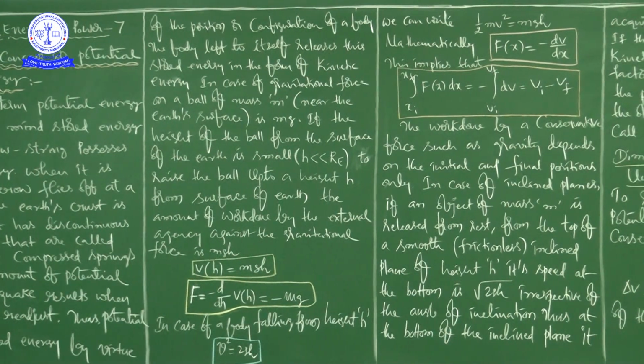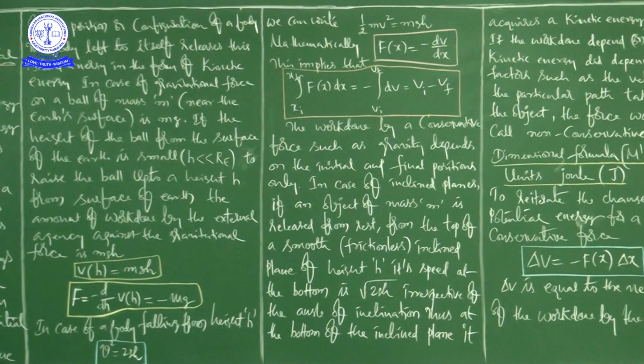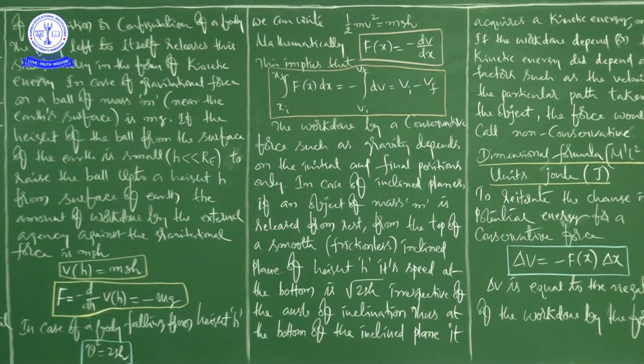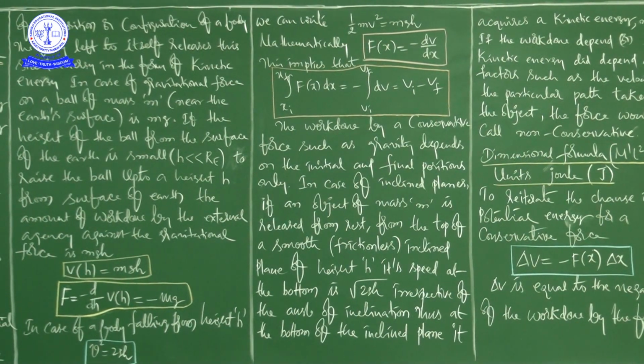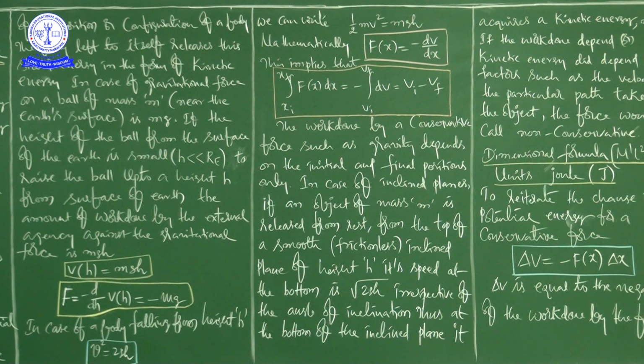Okay. So whatever we have taken, that is what? Vertically upward direction is taken to be positive. That is the sign convention, and the body is moving along the positive y-axis.